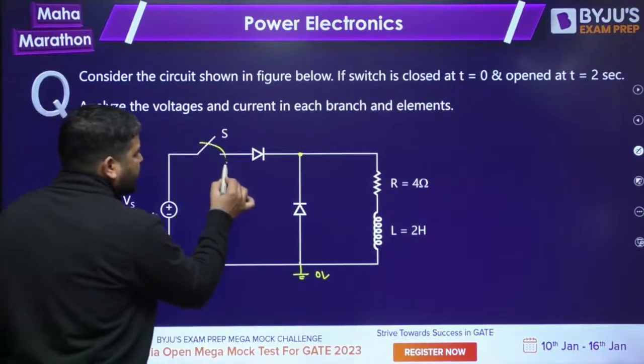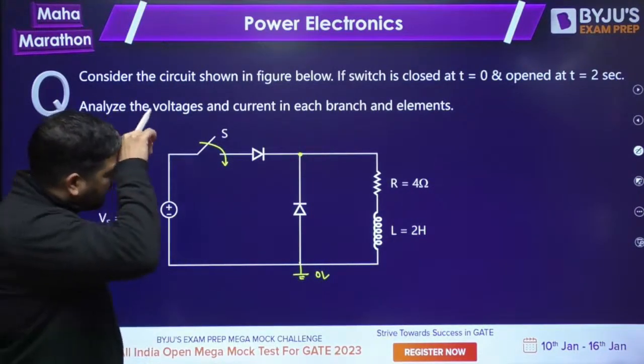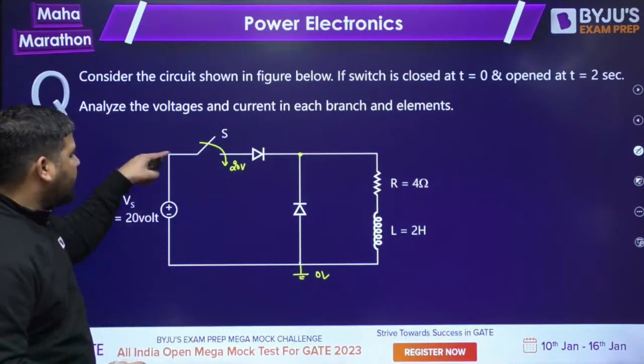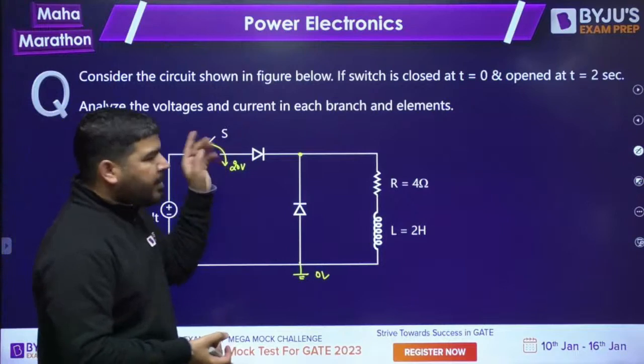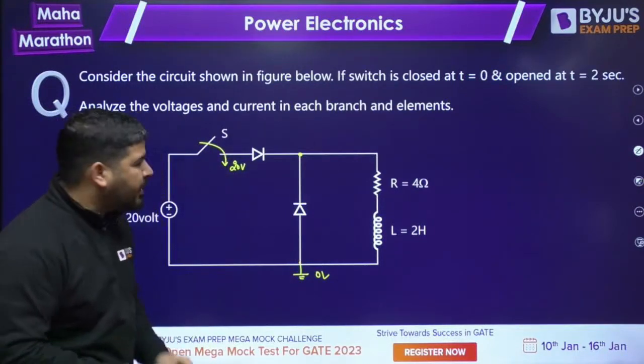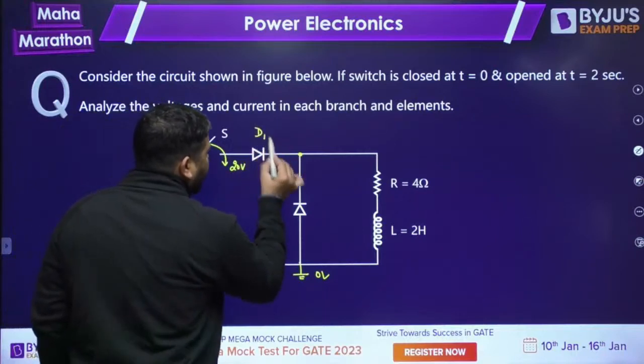As soon as you close the switch, this will become 20 volt. Because if this is 0, this will be 20 volt. So this point will be at 20 volt, and this is 0 volt. Now tell me, you have two diodes, one is D1, one is D2.